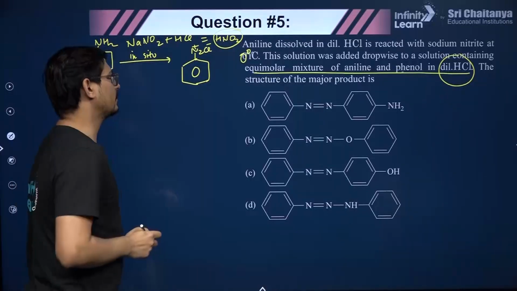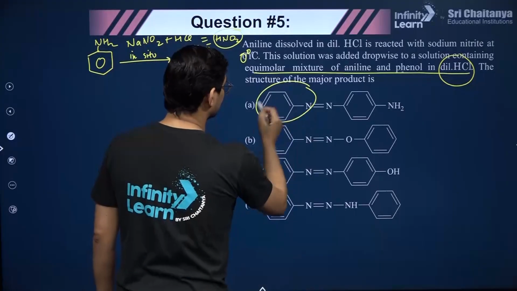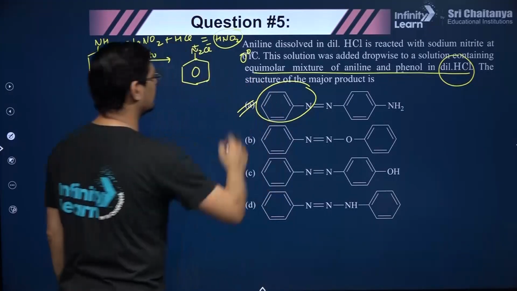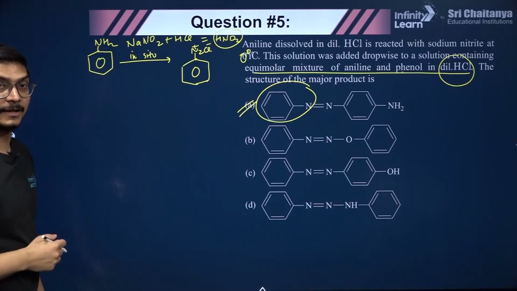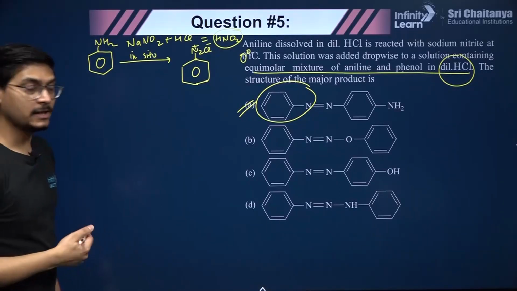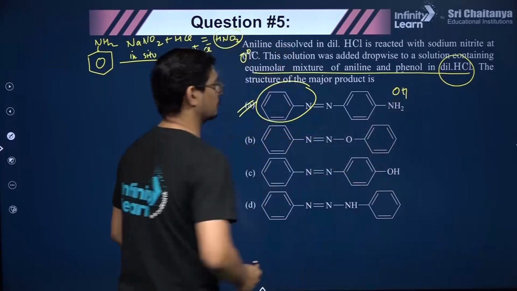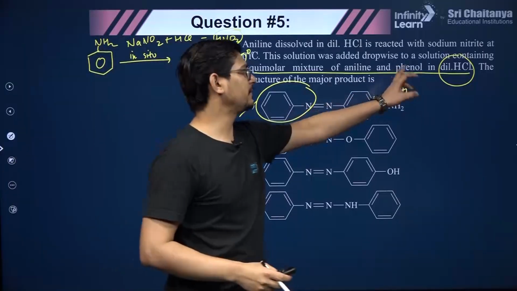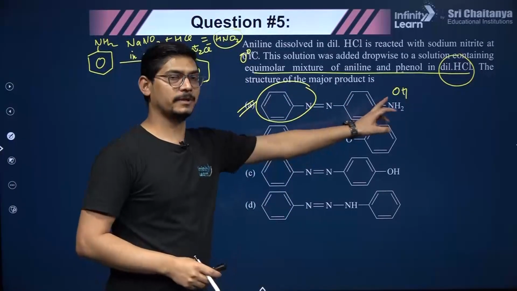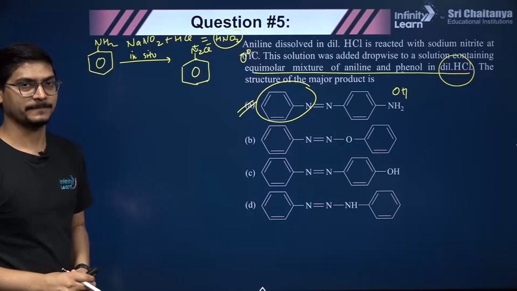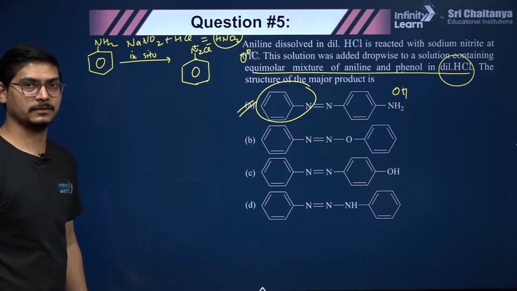Okay, and always remember that coupling occurs at para position, right? Because this group is very huge. So what will be the correct answer? This one, right? Had the medium been alkaline, for example, dilute NaOH, then we would have written OH here instead of NH2. That means in slightly alkaline medium, phenol would have coupled, but in slightly acidic medium, aniline will couple, and this will be the correct answer. Okay, so very good question. It explains the diazotization and coupling concept.